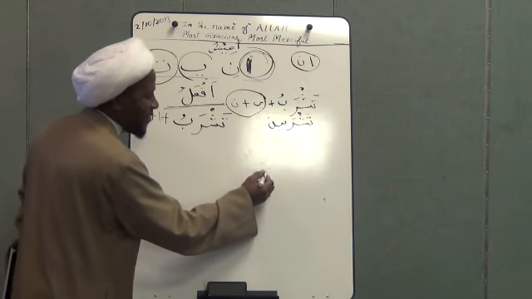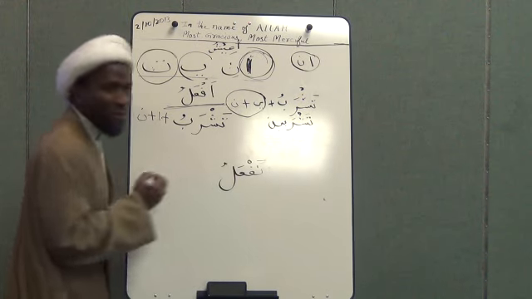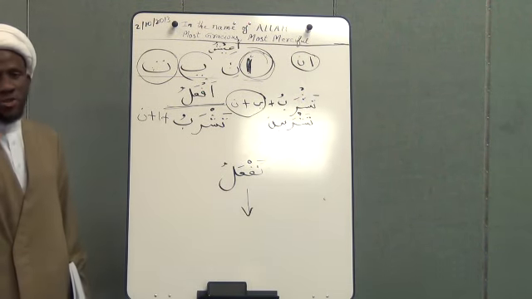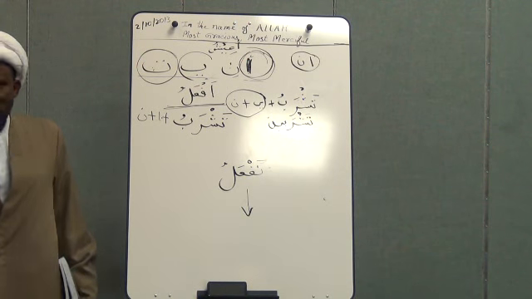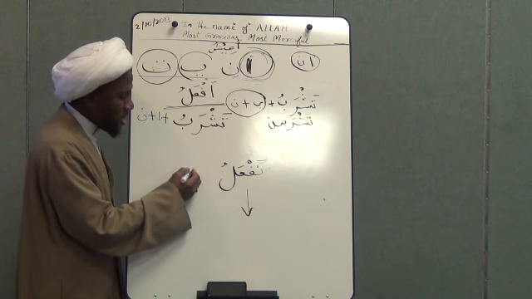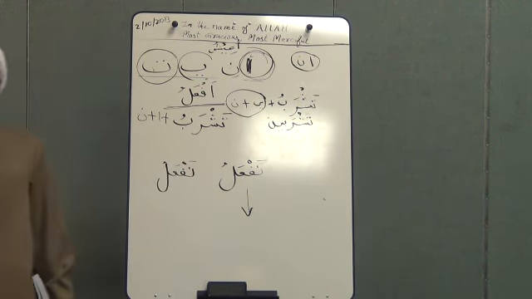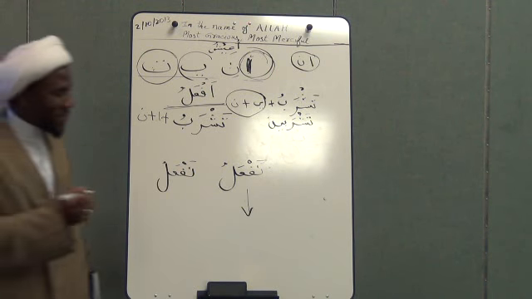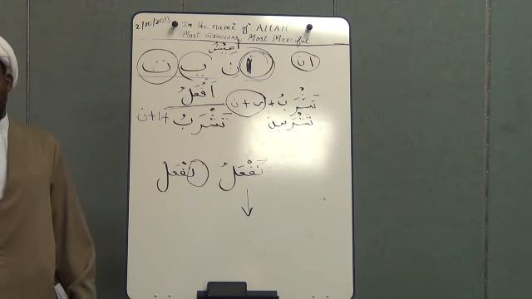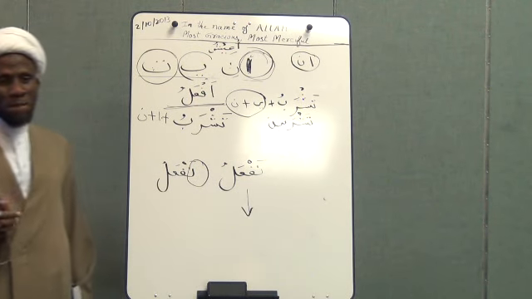So when you say, for example, naf'alu, it means we are. This can be used for dual too, like me and another person. We say naf'alu, nashrabu, we are drinking. And the same word naf'alu can be used for plural, for more than two. So the noon is for dual, and the same noon is used for plural as well. If you can commit this to your memory, you're in great shape.